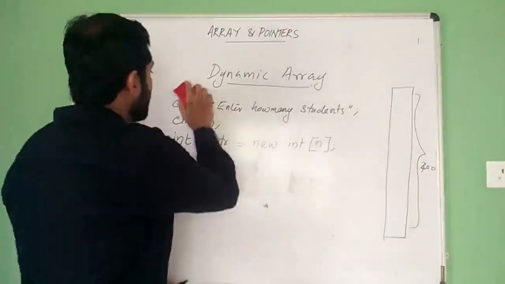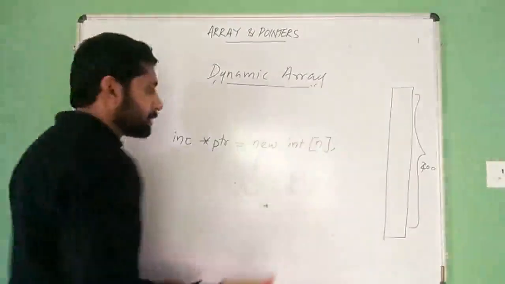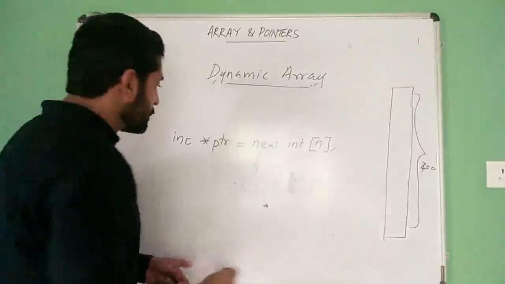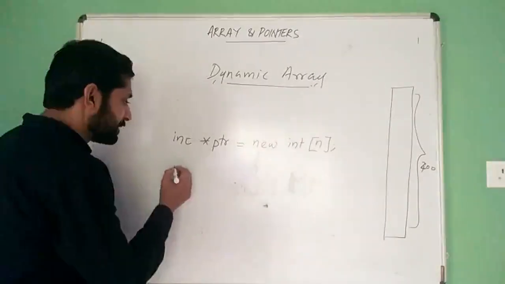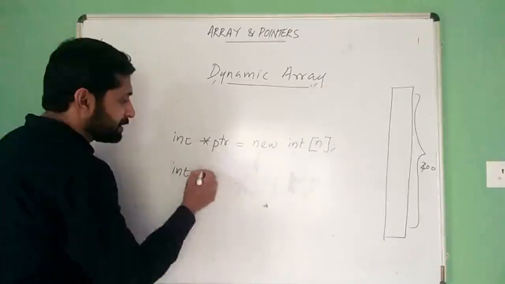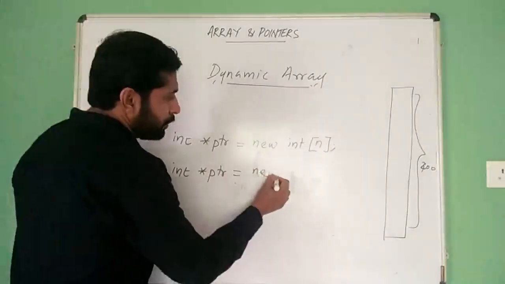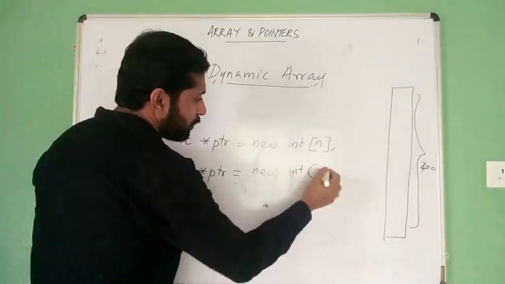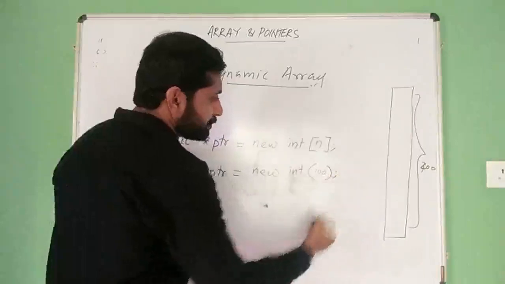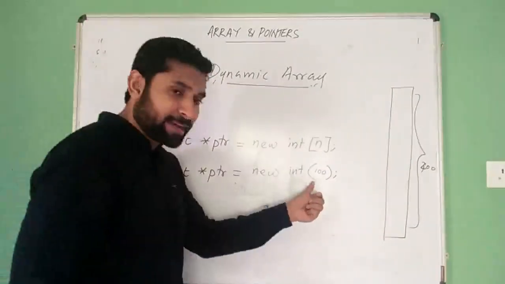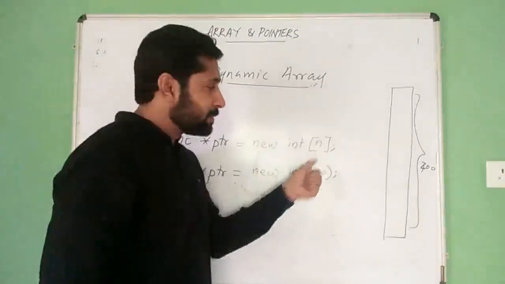One more thing I would like to remind you is that there is a similar declaration. See, something like this: int star ptr equal to new int of, say, 100. The only change is the bracket. Here it is a parenthesis, here it is a square bracket.